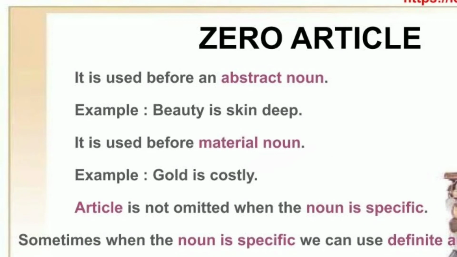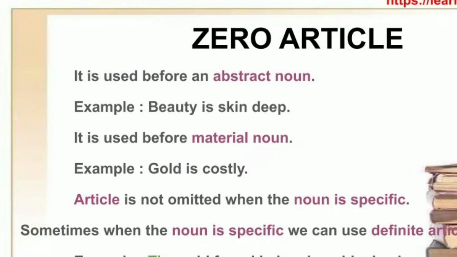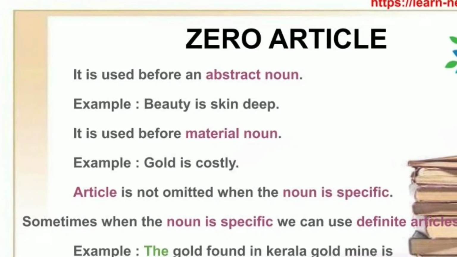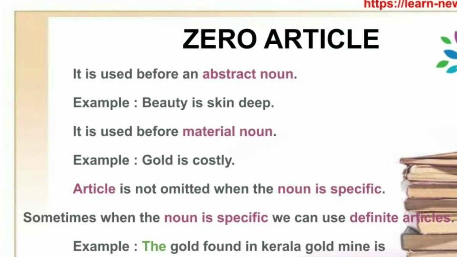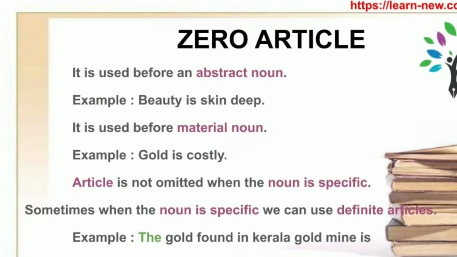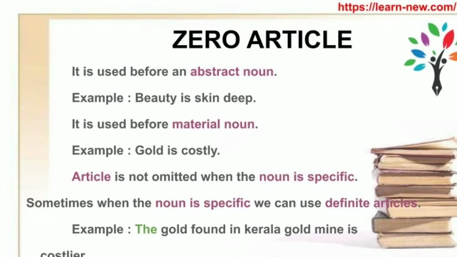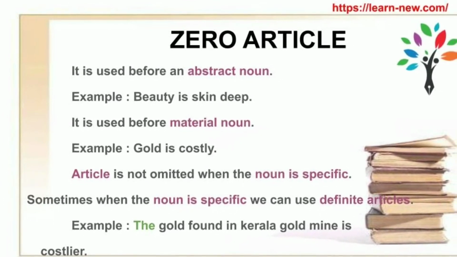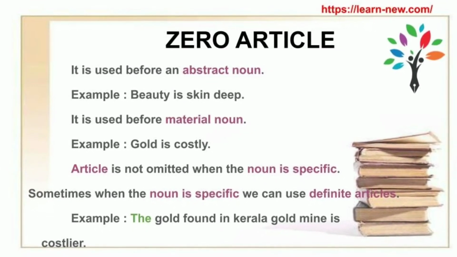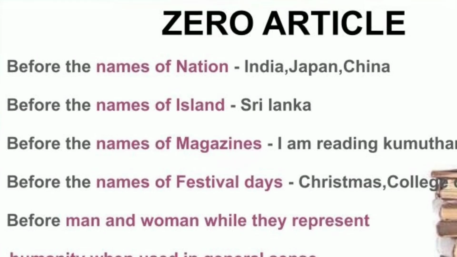Now we are going to discuss zero article, when no article is used. Before an abstract noun. Example, beauty is skin deep. Before material noun, gold is costly. Here we have to note down, article is not omitted when the noun is specific. Sometimes when the noun is specific, we can use the definite article. Example, the gold found in Kerala gold mine is costlier.